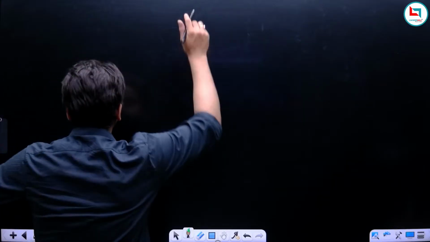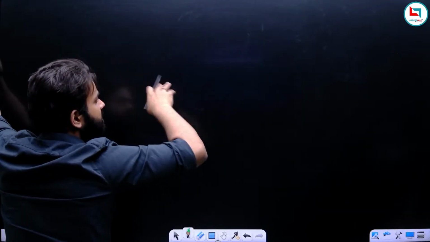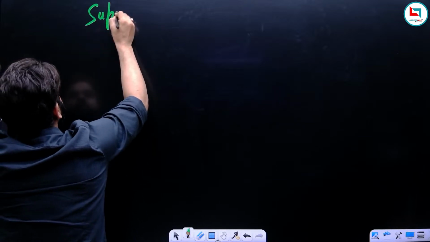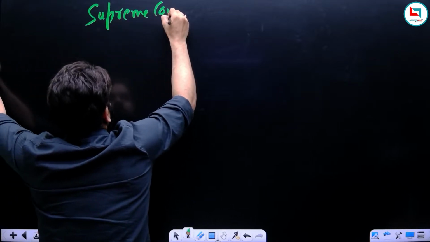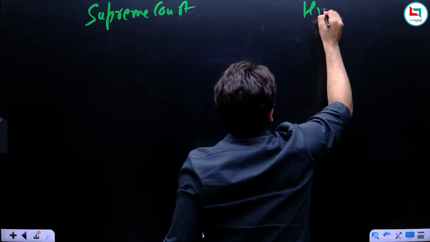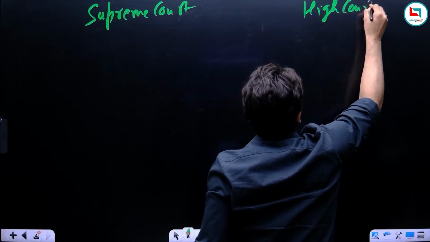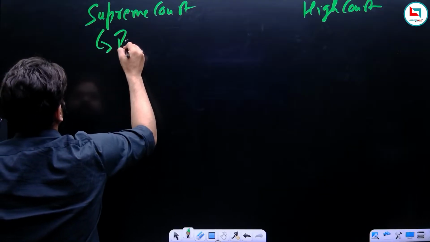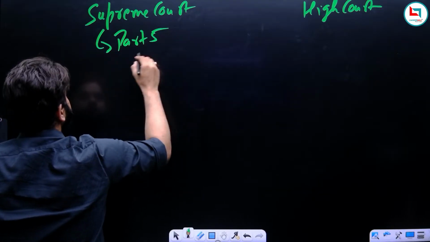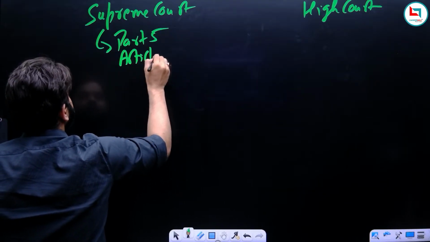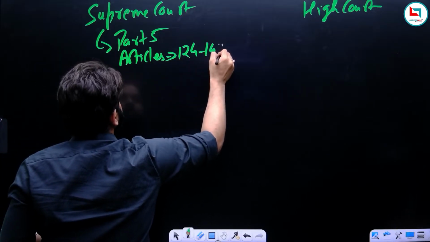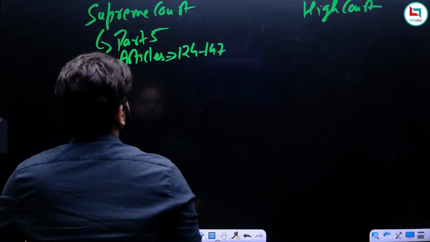Okay, so we are discussing the two chapters together. On this side we will discuss the Supreme Court, and on the other side we will study the High Court. Now remember, the Supreme Court of India is under Part 5 of the Constitution, and how many articles deal with the Supreme Court? Articles 124 to 147.